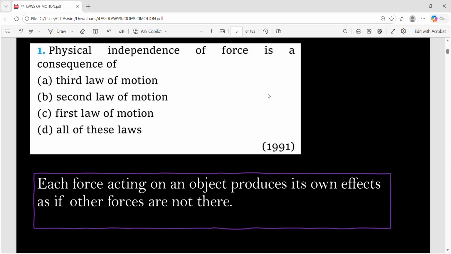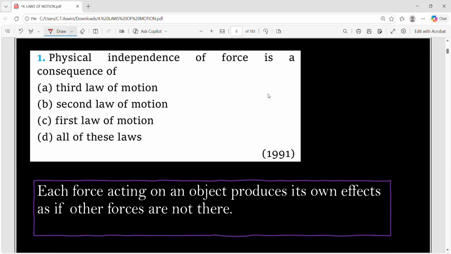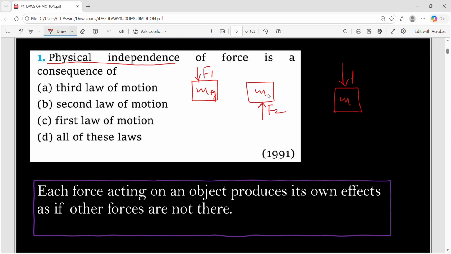Now we'll see some problems related to Newton's first law. Physical independence of force is a consequence of... What is this physical independence first of all? Let us understand with an example. This is a mass of m kg, fine. Let us imagine some force F1 is acting on it. Now same mass m kg, this time F2 force is acting on it. Now let us take the same mass m and consider the two forces acting on the mass simultaneously.